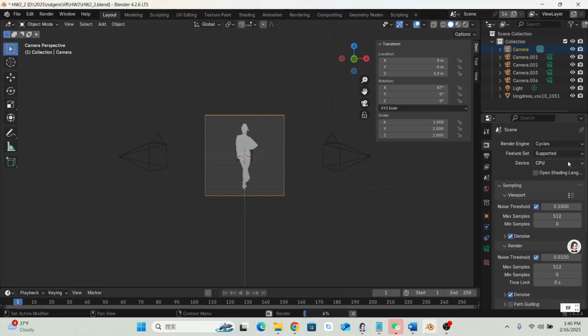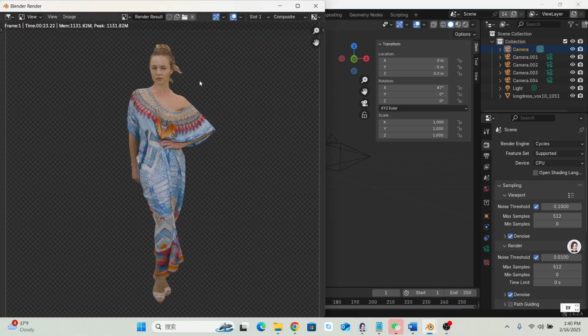I have no GPU on this computer, so I just try to use CPU to do the rendering. Actually, the speed is not so slow. Oh, okay. We finished the rendering and got a colorful picture with this model.